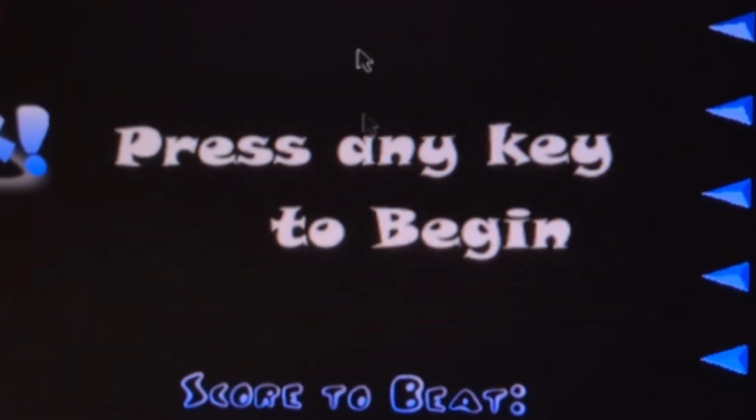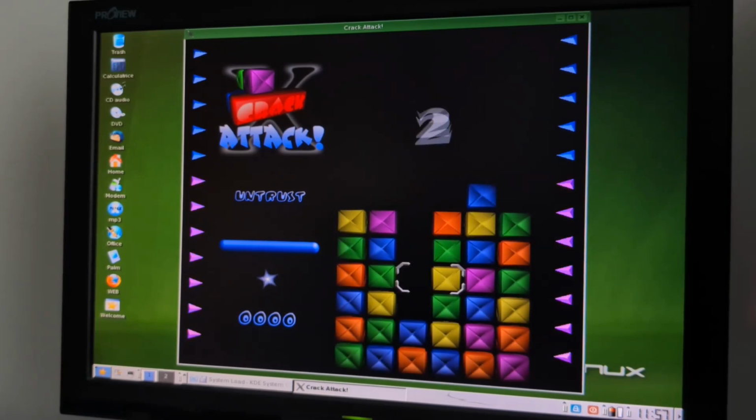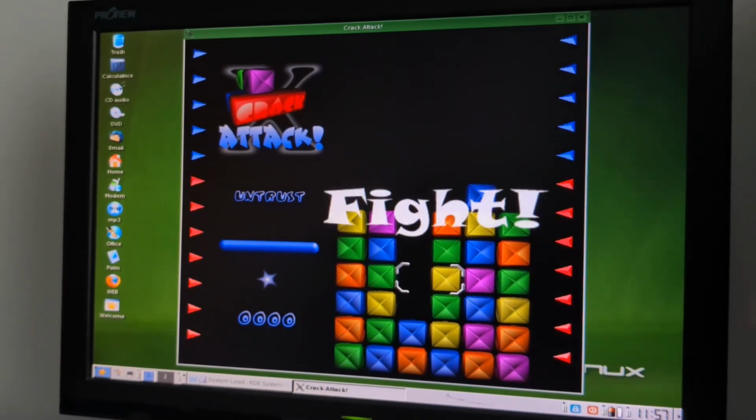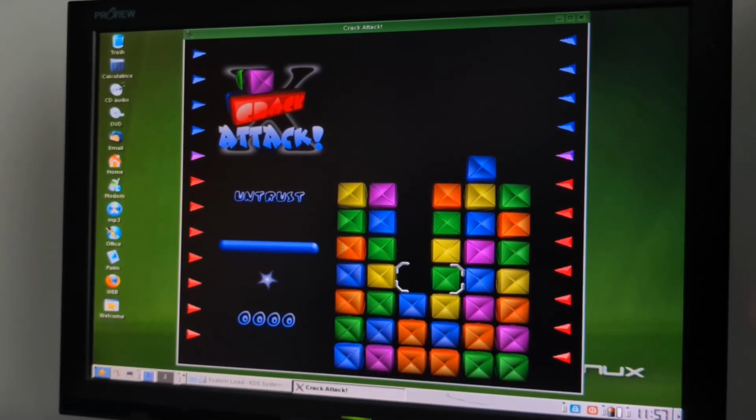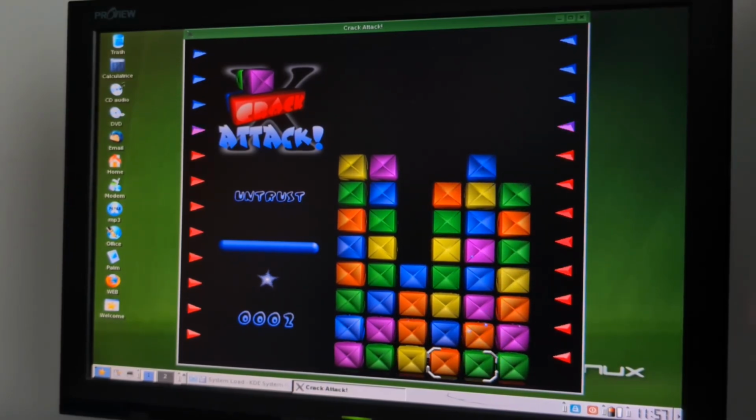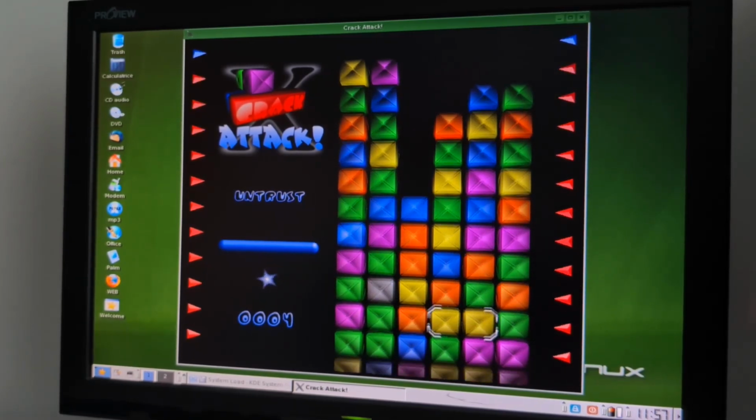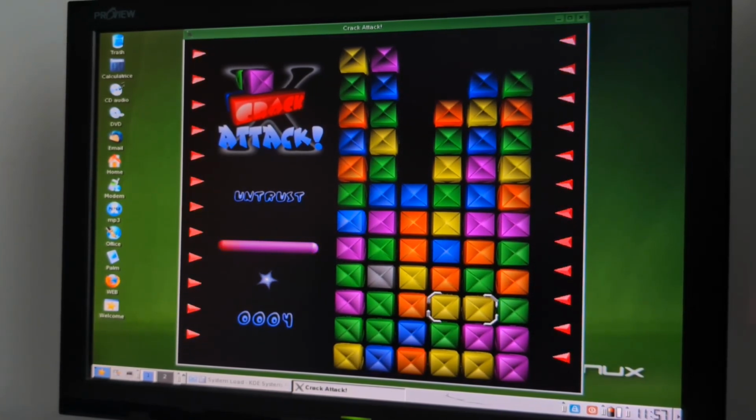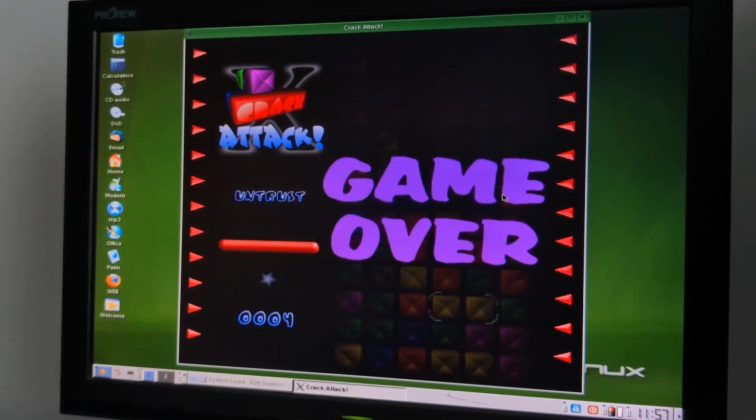Press any key to begin. I have no idea what this game is about. Let's go. Wait, what? Is that some sort of Tetris? What? I didn't do anything. I'm confused. What? Okay, so I lost.